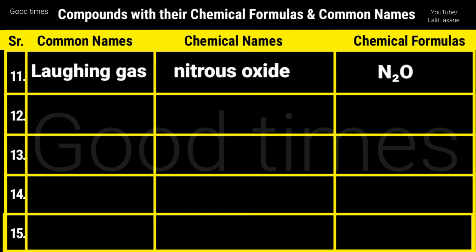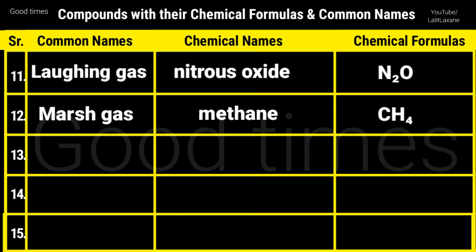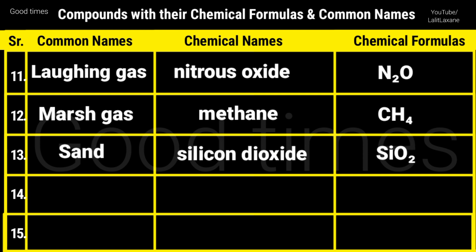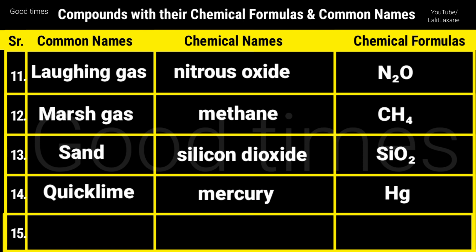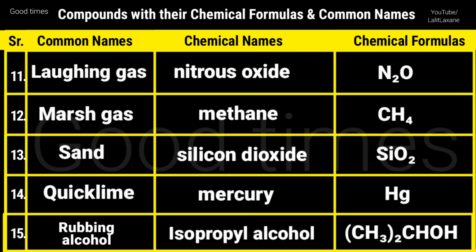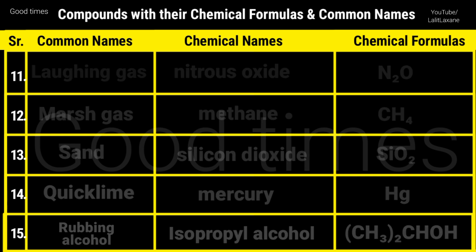Laughing gas, that is nitrous oxide and formula is N2O. Marsh gas, that is methane, formula is CH4. Quartz or sand, that is silicon dioxide and formula is SiO2. Quicksilver, that is mercury, it is an element and symbol is Hg. Then rubbing alcohol, that is isopropyl alcohol and its formula is (CH3)2CHOH.